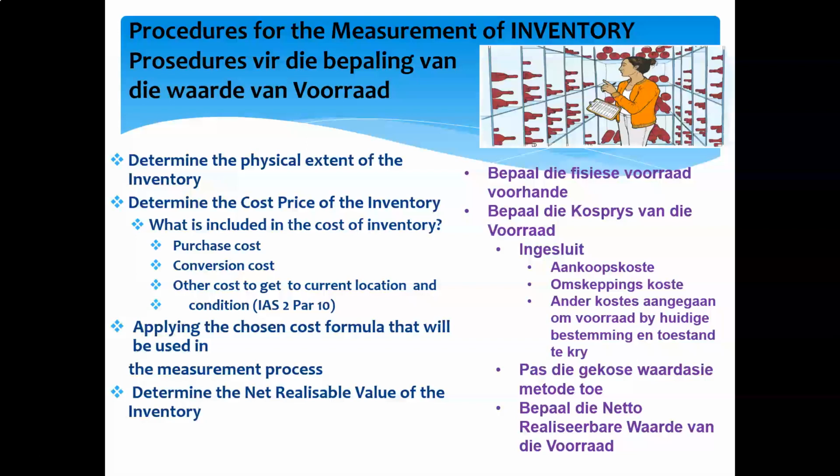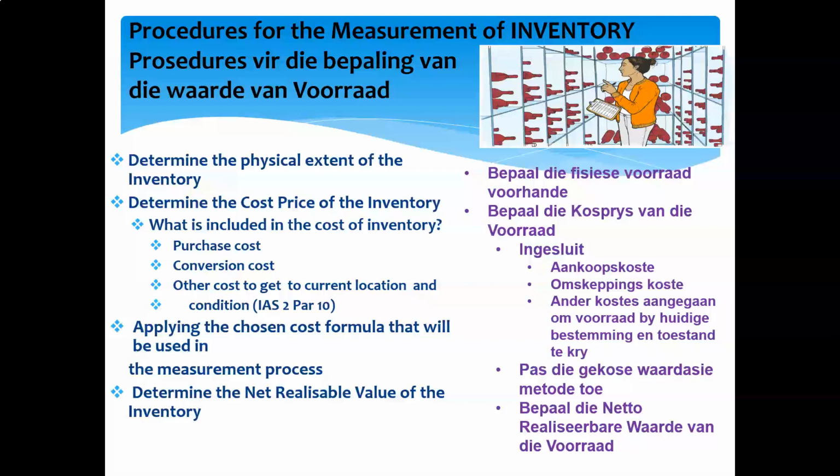Now, if we don't have the means to go and collect that dining room suite or suites from the supplier, and we have to pay somebody to go and pick it up from the supplier and deliver that item at our premises, that delivery cost I have to incur in order to get that dining room suite in my possession, in order to enable me to sell it. So IAS 2 says the cost price of an inventory item is not only the purchase cost of that inventory item. He says the purchasing cost of that inventory item is the main component of the cost.